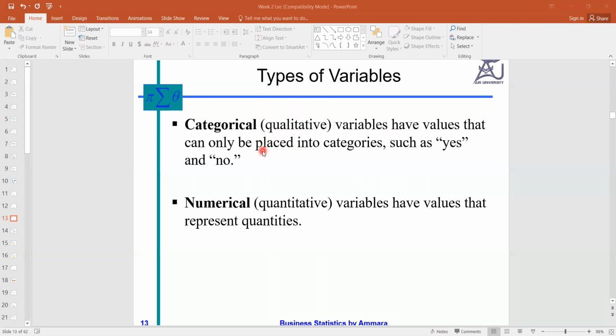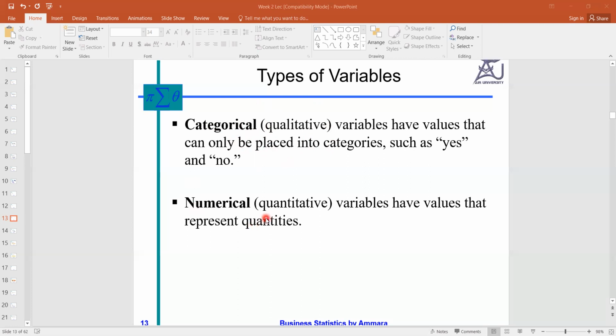Categorical variables have values that can only be placed into categories like yes, no. Similarly, if we have a questionnaire with options like agree, strongly agree, disagree, that also belongs to categorical because here we have some qualities.